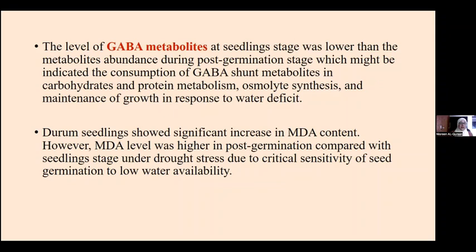It indicated that during the seedling stage, GABA is consumed to be involved in protein metabolism, osmolyte synthesis, and maintaining the growth response to drought deficit. So it is used as a structural component, to synthesize osmolytes and also to stabilize the metabolism during the seedling stage, compared to 8 days post germination.